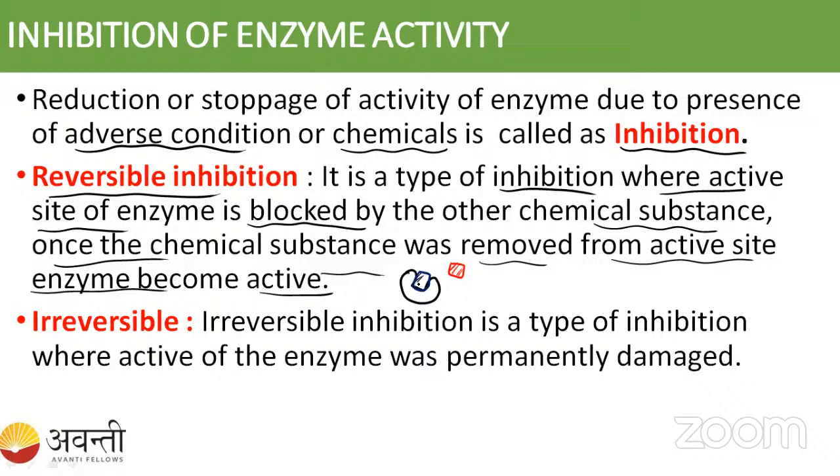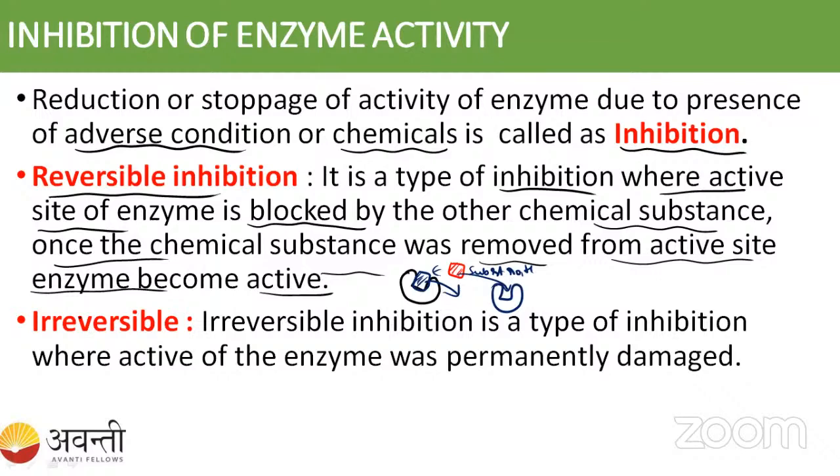Now the substrate is not going to bind to the active site of the enzyme, right? So now we can remove this inhibitor. After removing it, our enzyme becomes active, and again the substrate can come and bind. That's why it is called reversible.